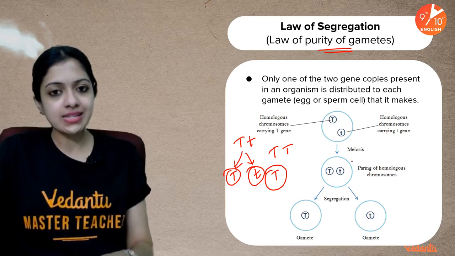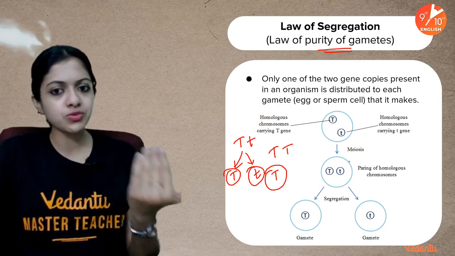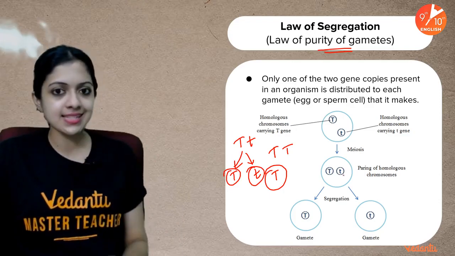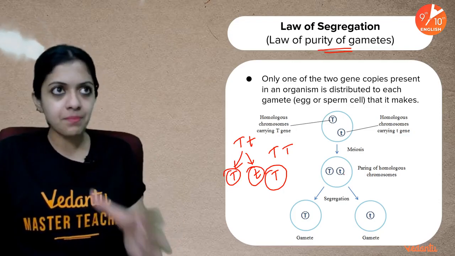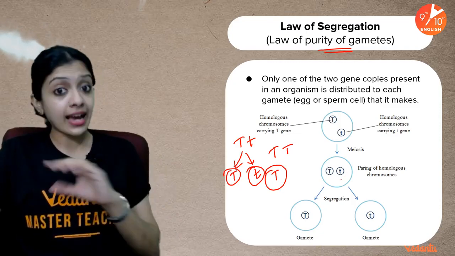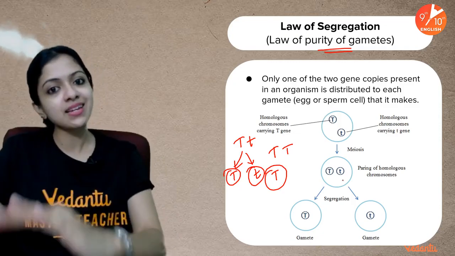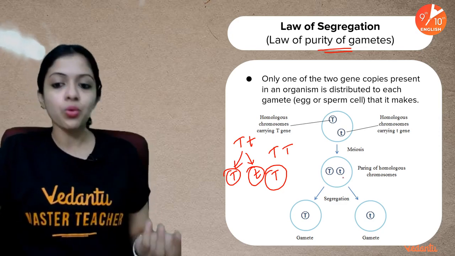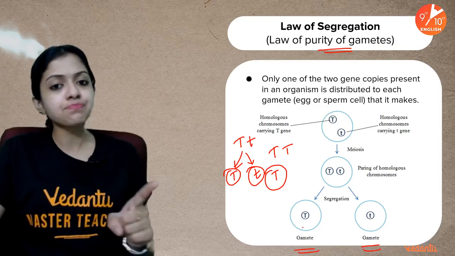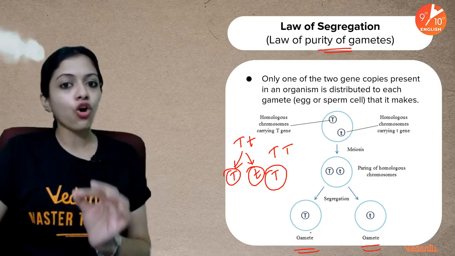So during meiosis, in case you want to know more about meiosis, please watch my video on meiosis, which I did for ICSE class 10. That's already been done, I think a month or two ago. So please have a look at that. It will give you a better understanding. It will actually solidify your base in Mendelian inheritance. So yes, this is what happens, and during gamete formation, a sperm carries only one copy of an allele.